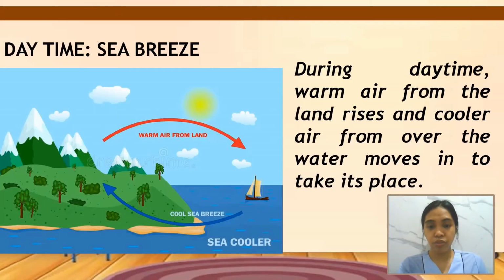For the first moving air or wind, it happens during daytime. As warm air from the land rises, the cold air over the body of water flows over the land surface to replace the rising warm air. This moving air that blows from the body of water is called a sea breeze or simoy ng dagat.